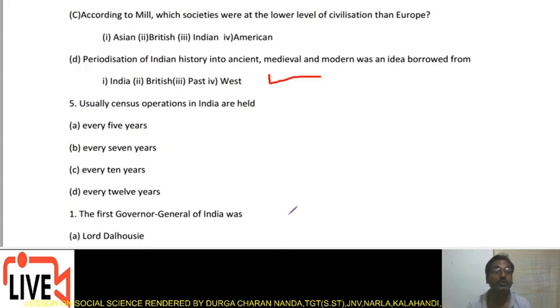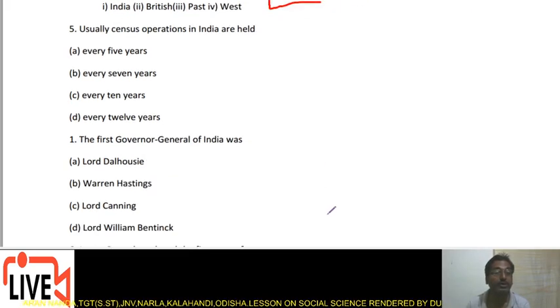Usually census operations in India are held in the interval of every 5 years, every 7 years, every 10 years or every 20 years. What is the right choice? You have to put forth. Next comes the question: the first Governor General of India was Lord Dalhousie, Warren Hastings, Lord Canning or Lord William Bentinck. The right answer should be put by you.